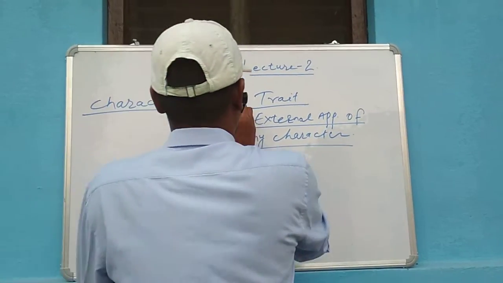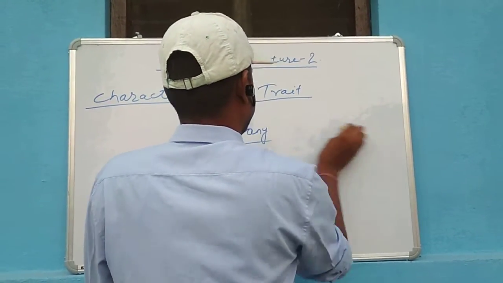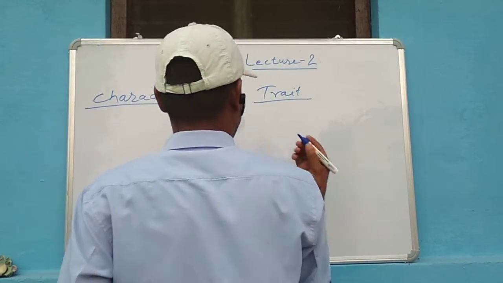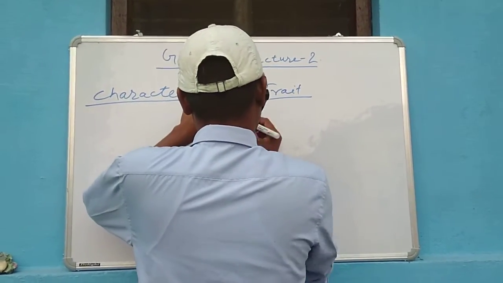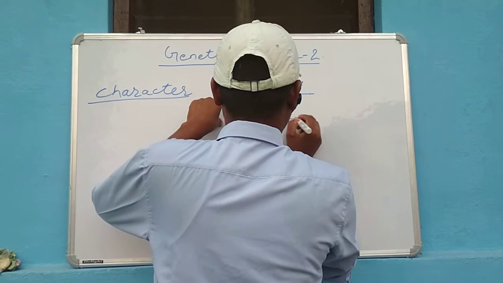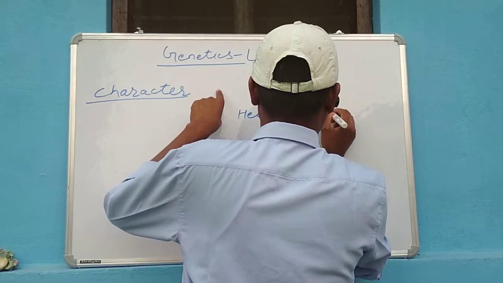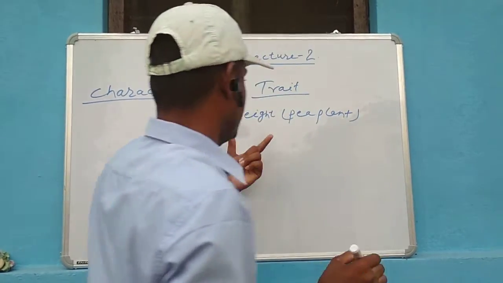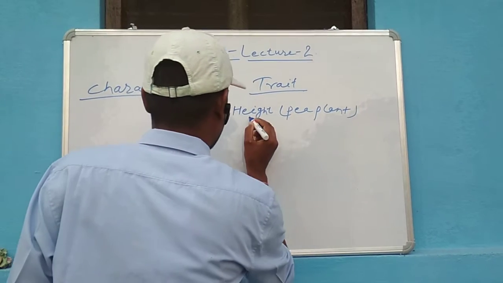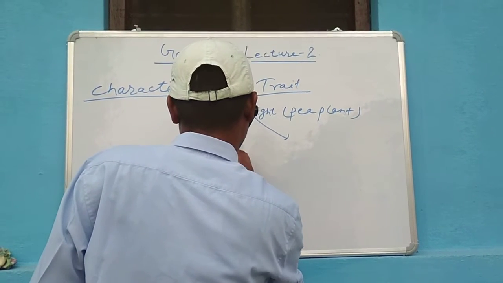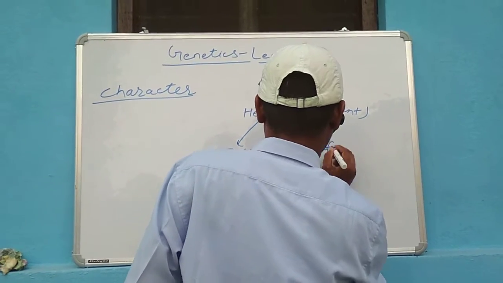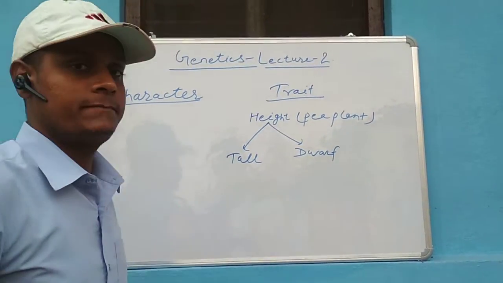If we take an example of a character, suppose the height of the plant. The height of the plant is the character here, but to be tall or to be dwarf is trait.